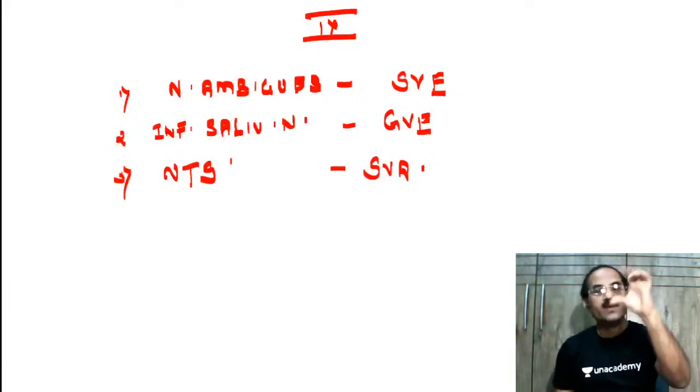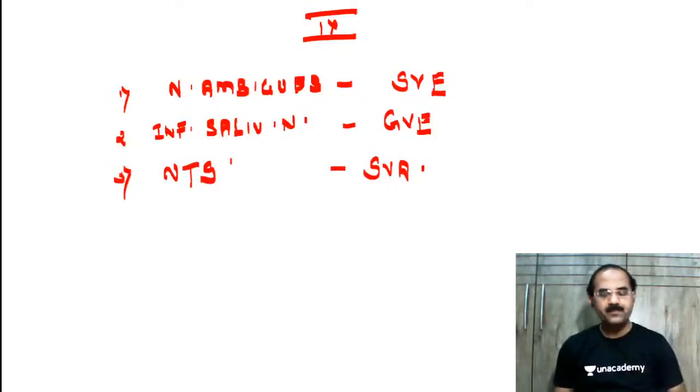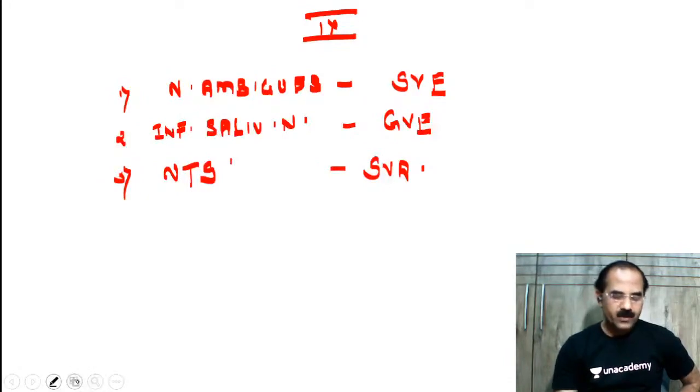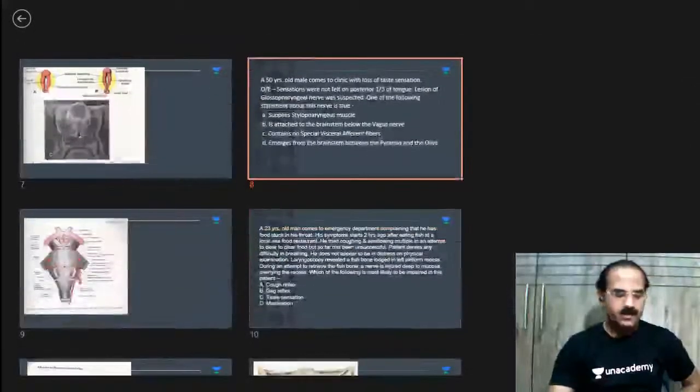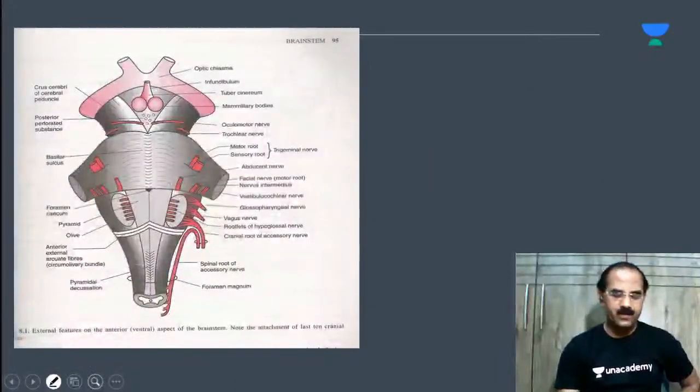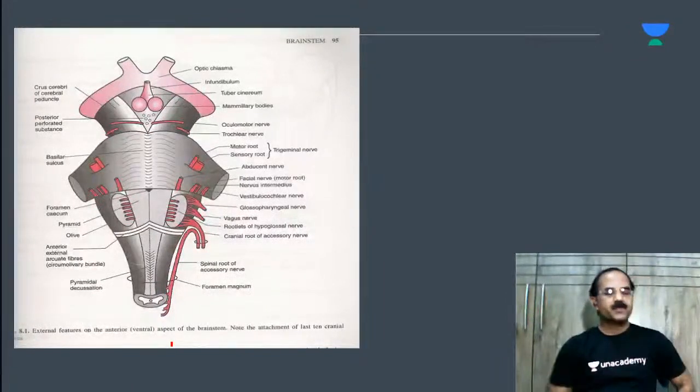Tell me, where is the glossopharyngeal nerve attached to the brain stem? Clear to all of you this much? Now tell me, where is the glossopharyngeal nerve attached to the brain stem? Just have a look. I'll put the slide here for you.